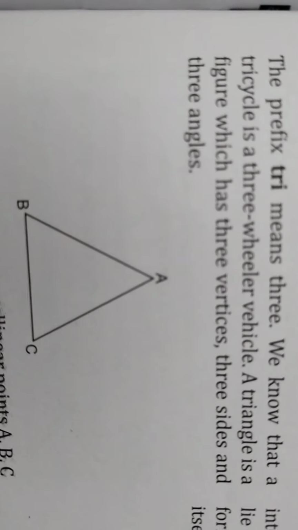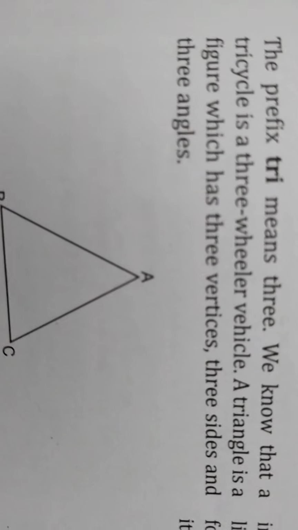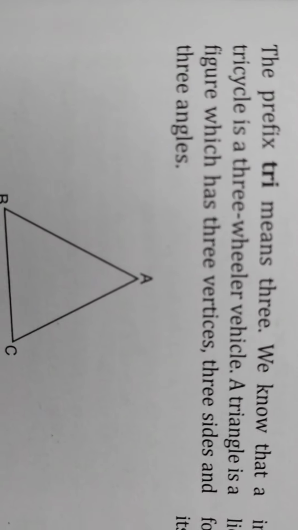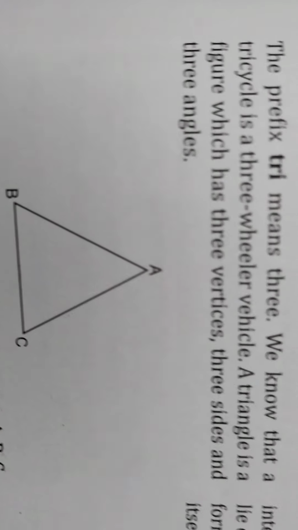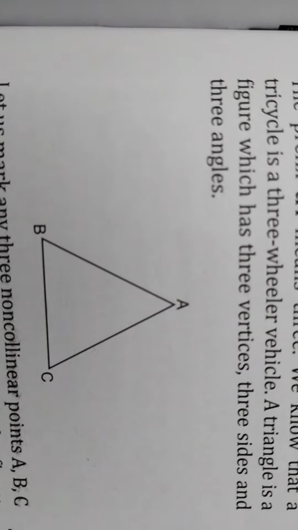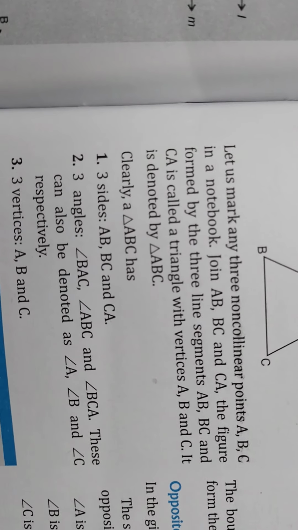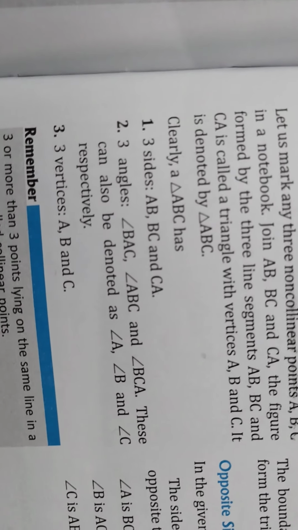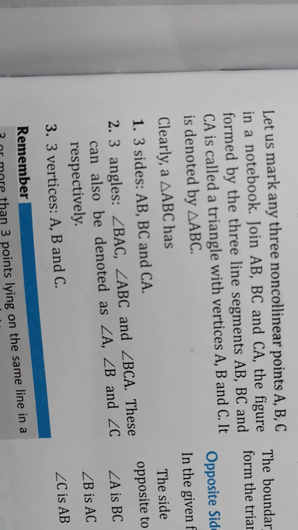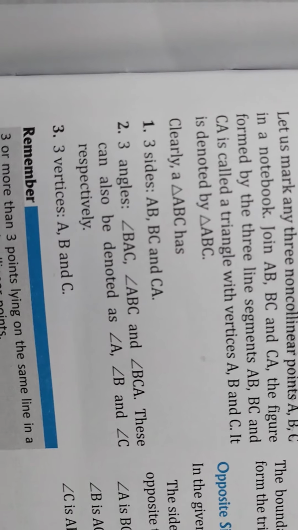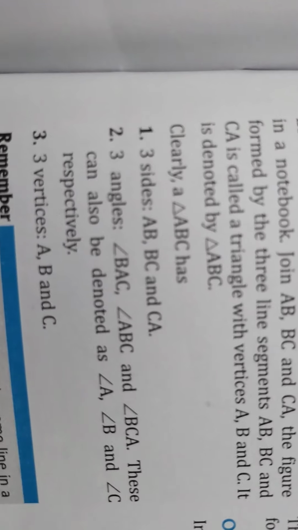A closed figure made by three line segments is called a triangle. Here the line segments are AB, BC, CA. Three line segments. So a triangle is made up of three line segments, which is a closed figure. Let us mark three non-collinear points A, B, C in your notebook. Anywhere, join A to B, B to C and C to A. The figure formed by three line segments AB, BC and CA is called a triangle with vertices A, B and C. It is denoted by triangle ABC.